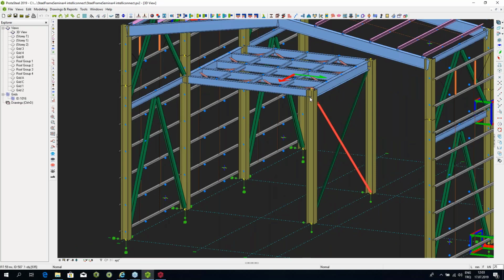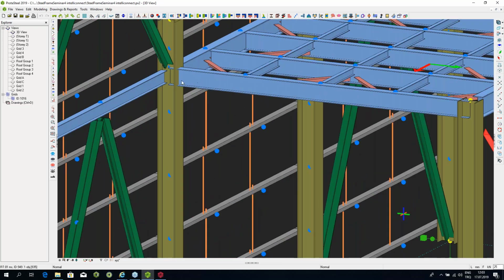Other programs which use something which is called AutoConnect have a completely different philosophy. What AutoConnect will do is it will create the connection of this beam and then create an independent connection for this other beam, and these two will be completely unaware of each other. And what will happen is that there will be clashes. And once you're done with the AutoConnect, you will have to go back to each and every joint and start the cleanup process. And this is what takes time. So the whole idea of AutoConnect basically fails.